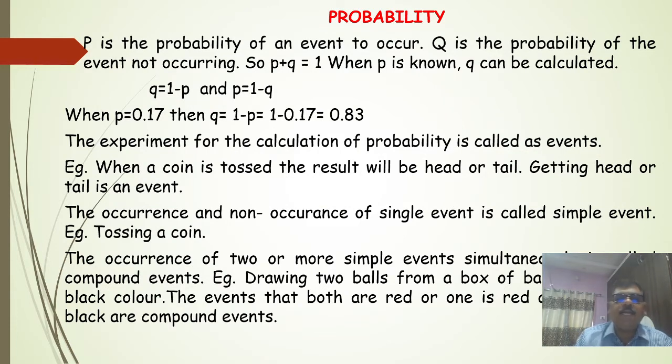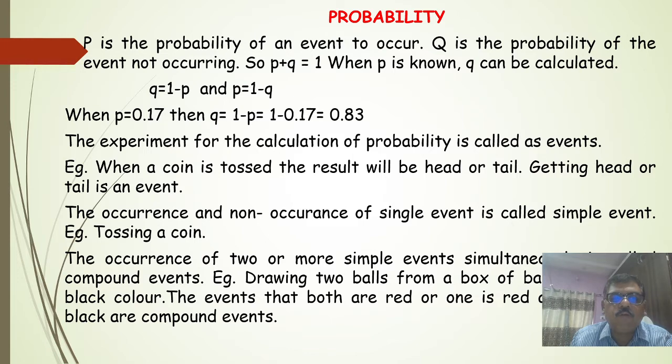P is the probability of an event to occur and Q is the probability of the event not occurring. So P plus Q is always equal to 1, and when P is known, Q can be calculated.